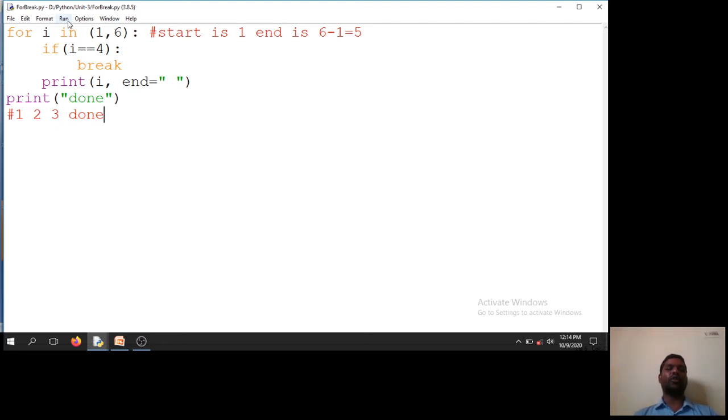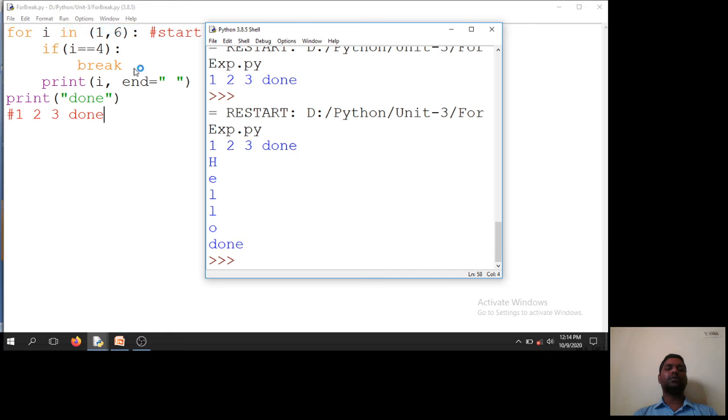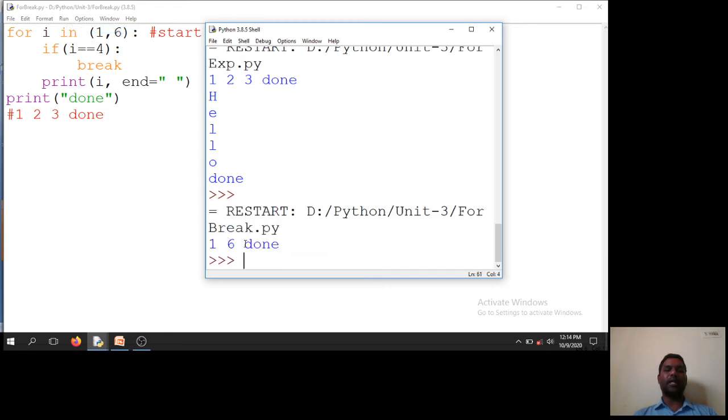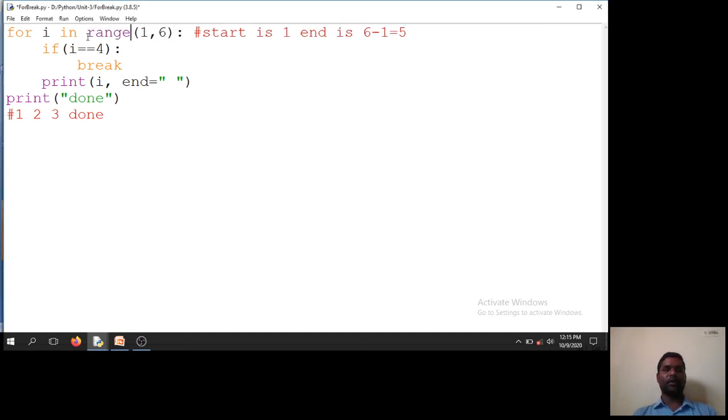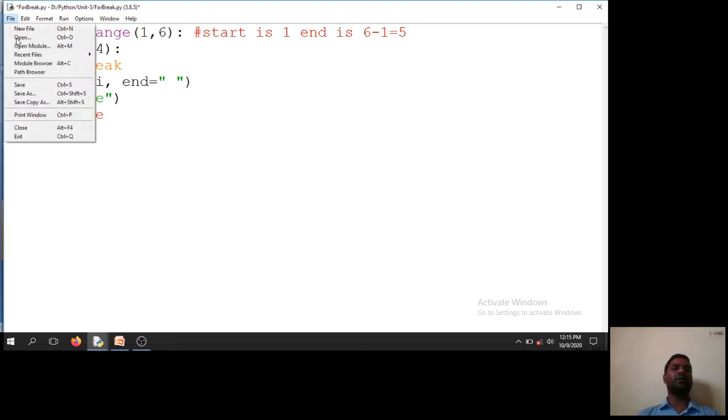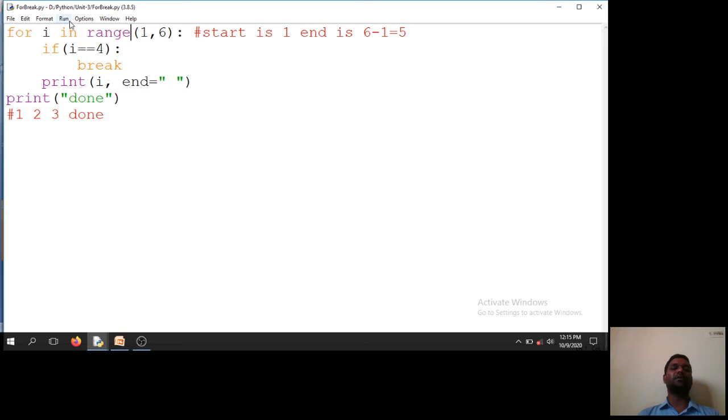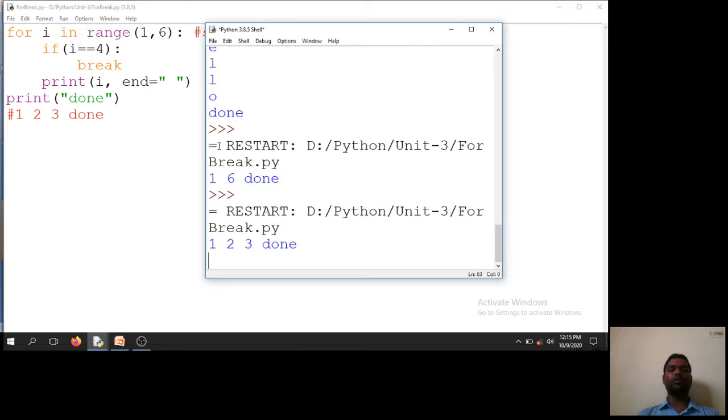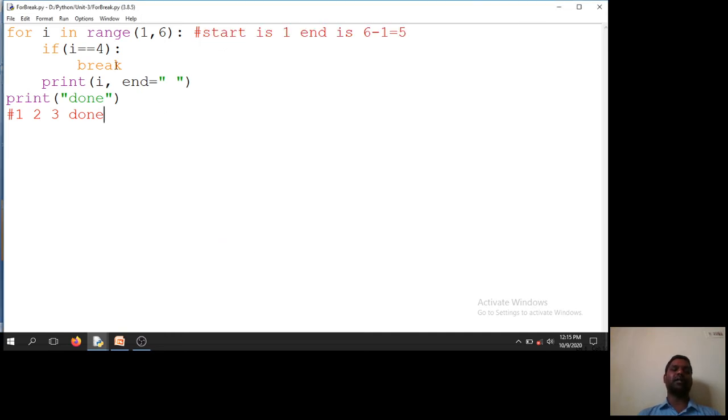So I will run this code. So 1, 6 and done. Why am I getting 6 here? For i in, sorry, I didn't mention the range here. Yes, range. Okay, fine. I in range 1 to 6. So this is a slight mistake. Run module. So I am getting the same output. 1, 2, 3, done. Clear? So this is what happens with the loop with the break condition.